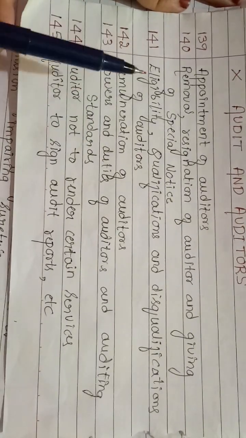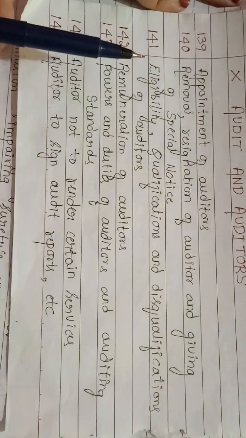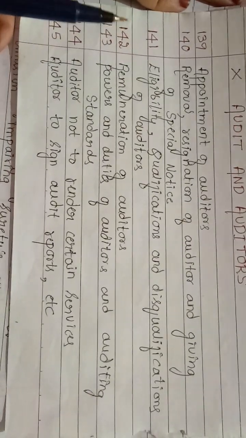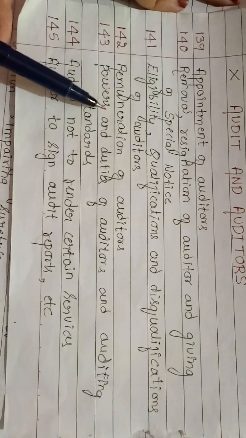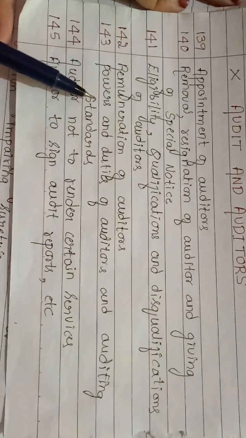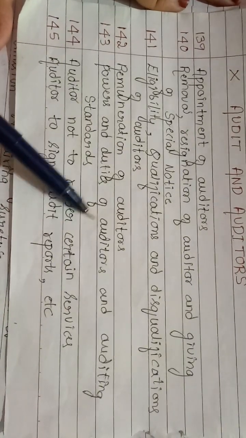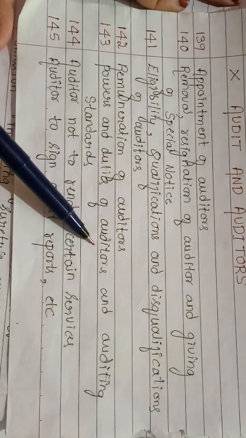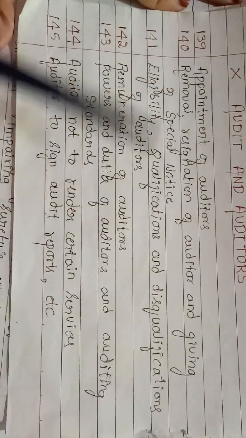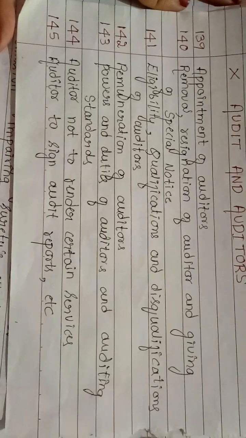143. This is the most important section in both your company law as well as your auditing subject. 143 talks about the powers and duties of auditor and auditing standards. What is the power of an auditor, what are the duties of the auditor, and what are the auditing standards? So section 143, powers and duties of auditor and auditing standards.